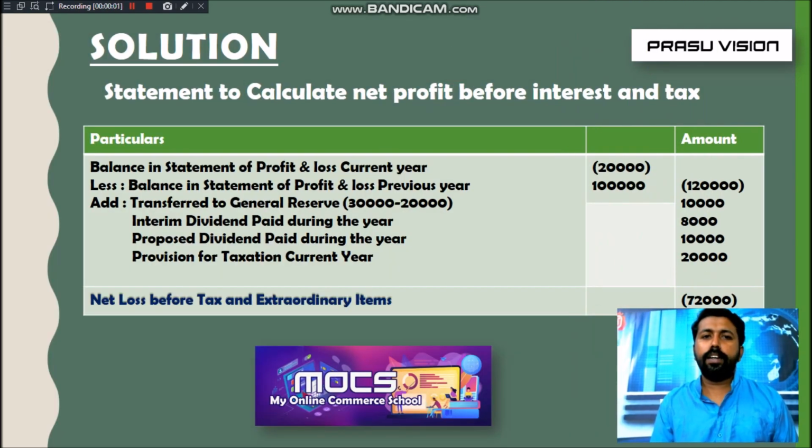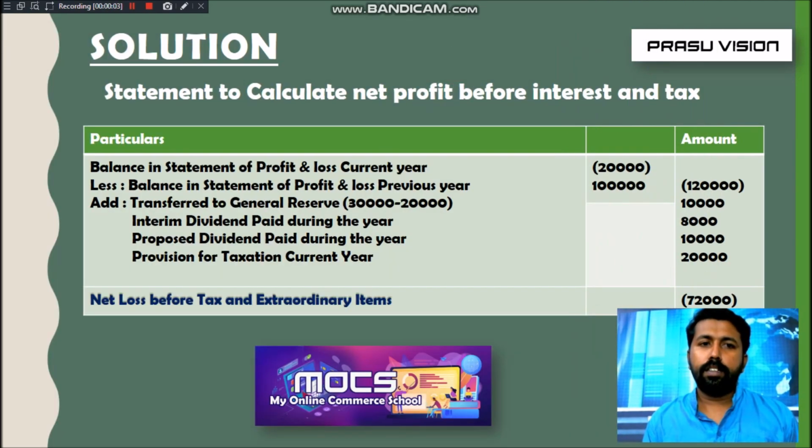So the answer for the problem, when there is loss, nothing else, you don't worry about that. You have to follow the same method. Balance in statement of profit and loss current year minus 20,000. Again less balance in the statement of profit and loss previous year minus 10,000, 1 lakh. So we will get 1,20,000.